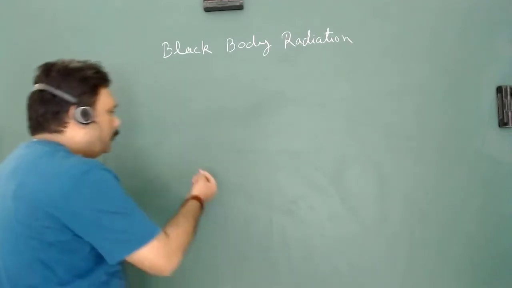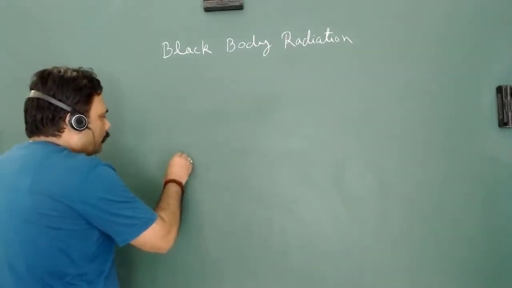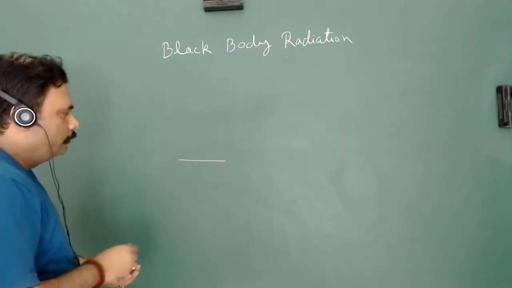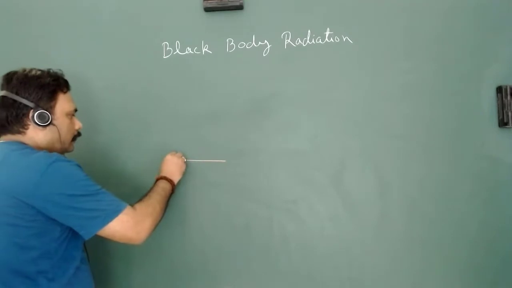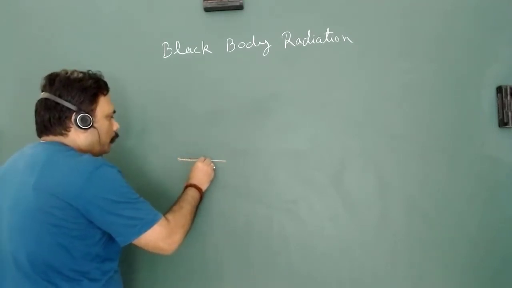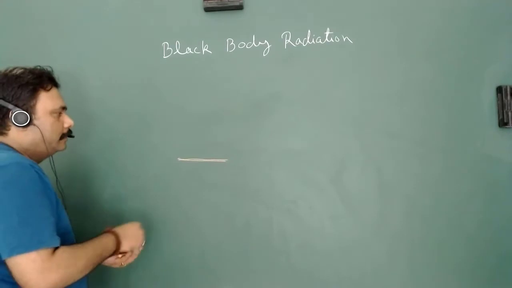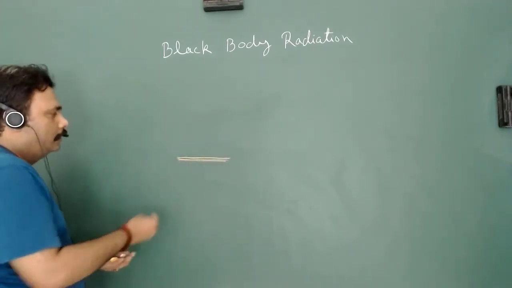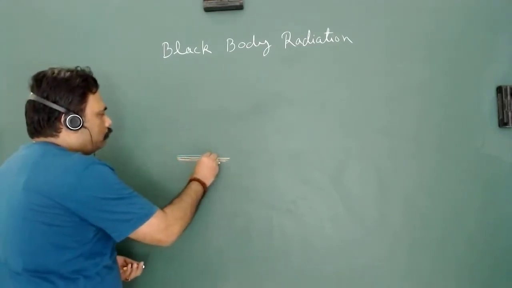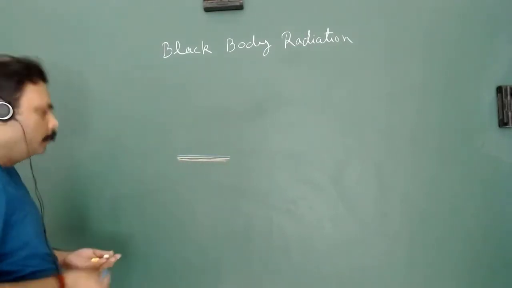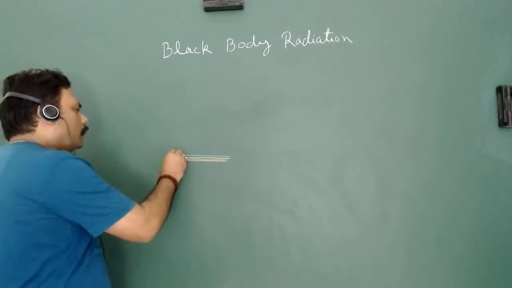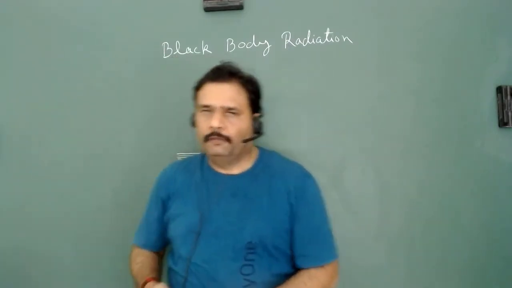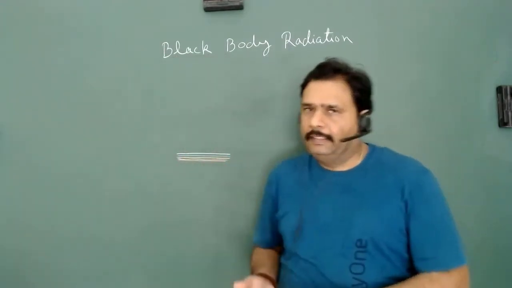Let's try to understand. Initially at a lower temperature, you can see that the iron rod will be red in color. When you increase the temperature, it will finally go to orange, and then to yellow. At a very high temperature, it will become blue. And if you go to even higher temperatures, it will go to white also. So this is the phenomenon we can see in daily life.